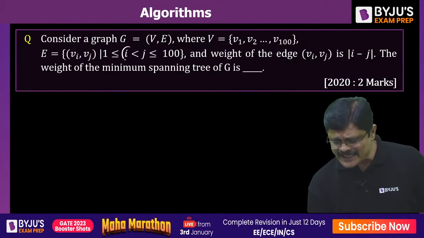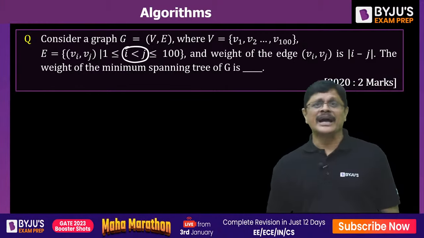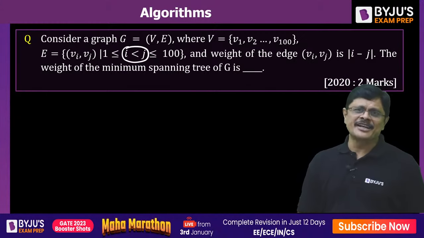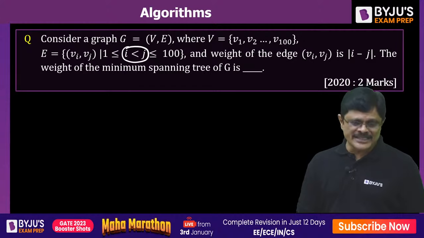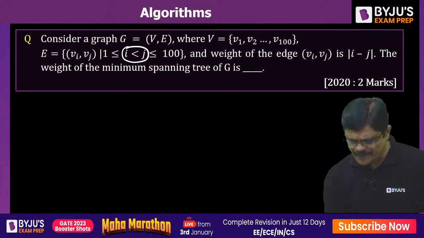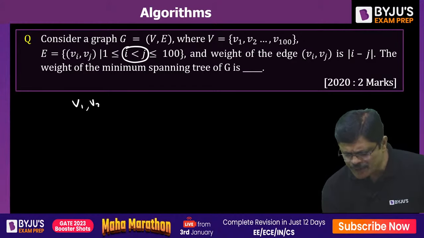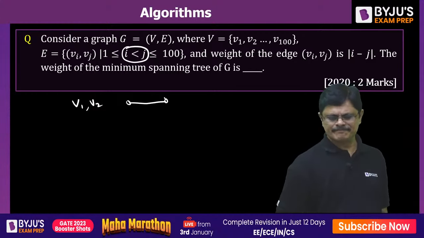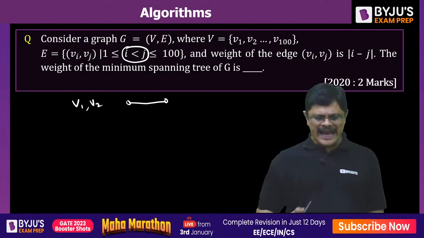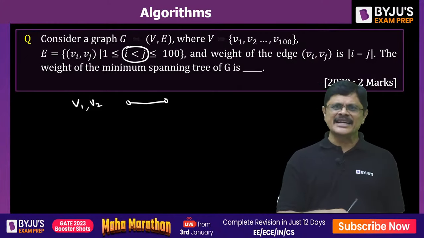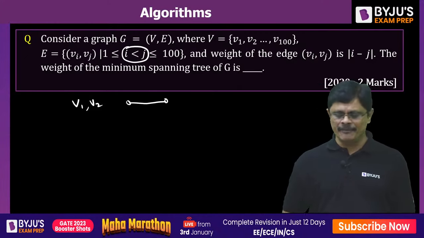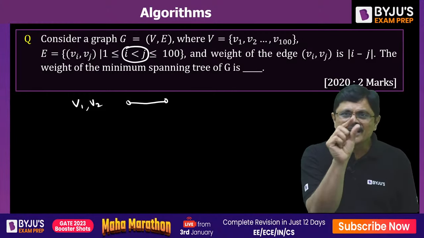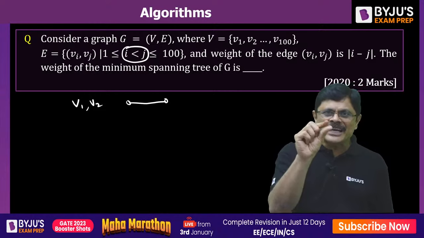See, always I is less than J, my dear friends. And the weight of edge Vi to Vj is given here. Now, if you observe, suppose I take V1, V2, they are connected. As long as I is less than J, there is an edge between them, and the weight of the edge is the difference of the indexes.